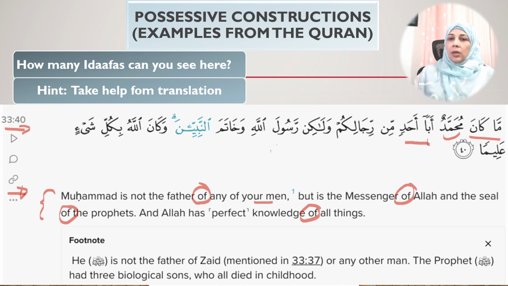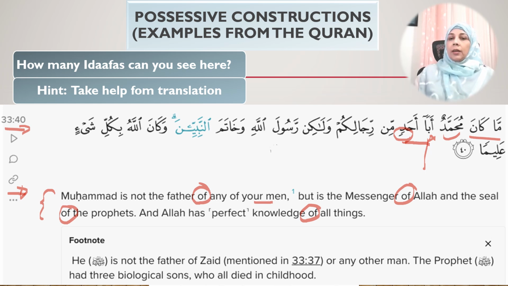Okay, so he is not the father of anyone, right? Ahad means one. So he's not the father of anyone. So here aba is the father and it is the mudaf, and ahad means one and it is the mudaf ilayhi with the kasra. Okay, and you can see this is an indefinite idafa because it has a tanween in the mudaf ilayhi.